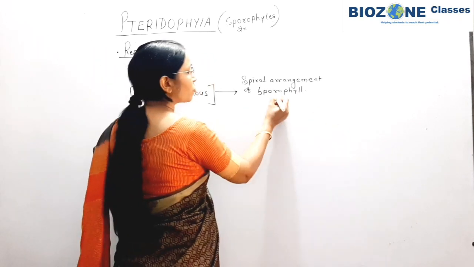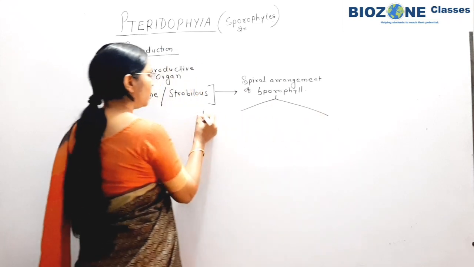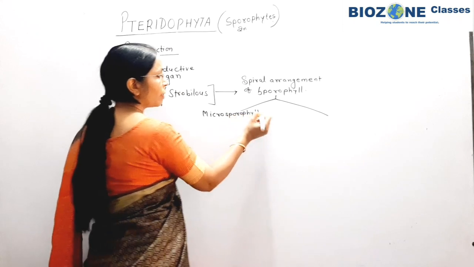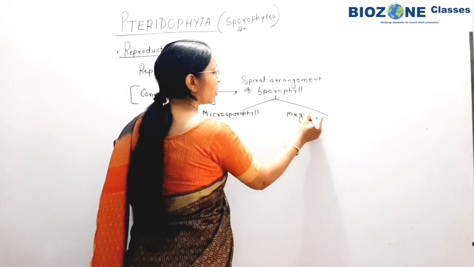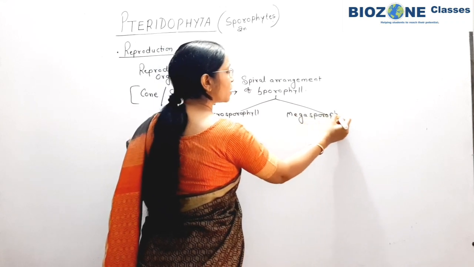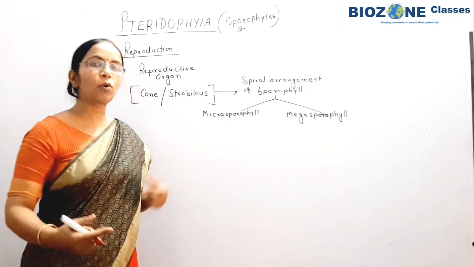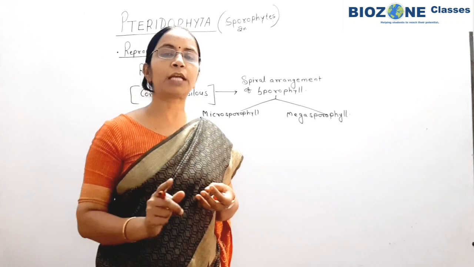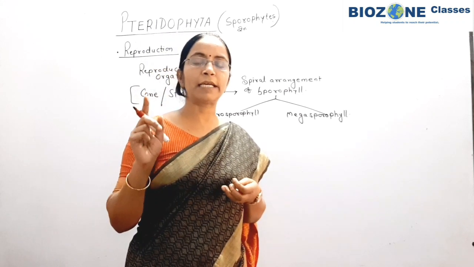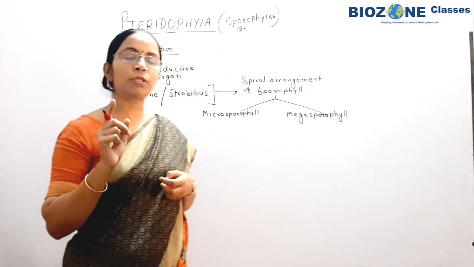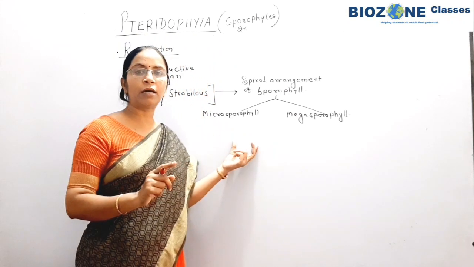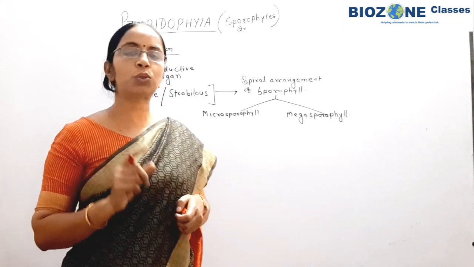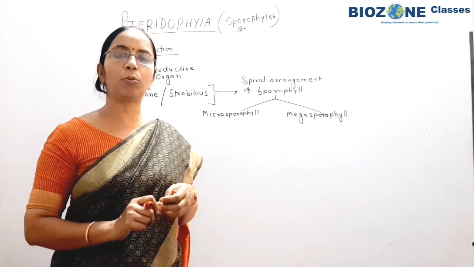Now the spiral arrangement of sporophyll. Two types of sporophylls are there: microsporophyll and megasporophyll. Now on the basis of this, clear? Whether the cone is formed by two separate sporophylls or the cone is formed by both types of sporophylls. You are studying the bisexual and unisexual conditions. Similar conditions are present in Pteridophyta, but instead of unisexual and bisexual conditions, we use two terms, that is heterosporous form and homosporous form.